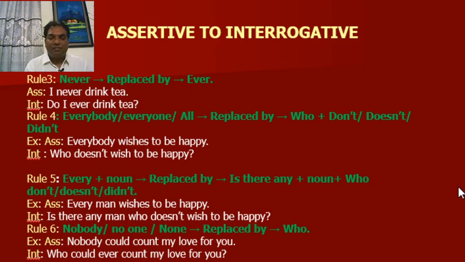Rule number 6: Nobody, no one, or none will be replaced by "who". For example, nobody could count my love for you. Who could ever count my love for you? This is very easy. In place of nobody, you have to use who. In place of no one, you have to use who. In place of none, you have to use who. Everything will be unchanged.